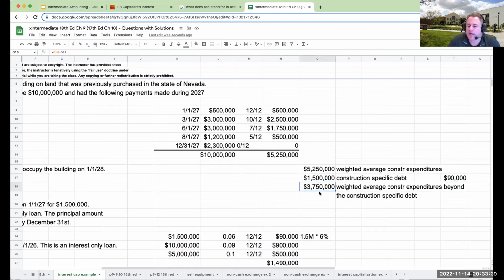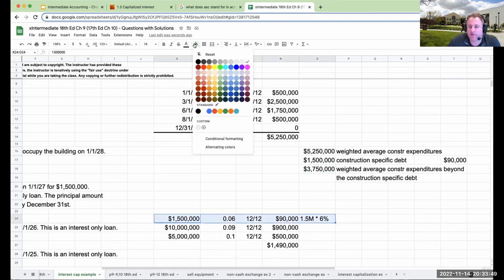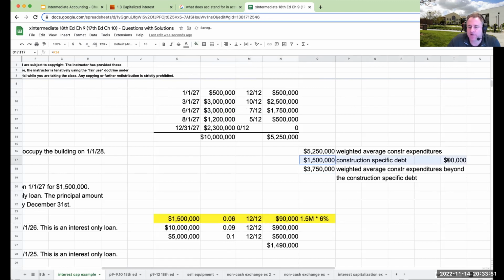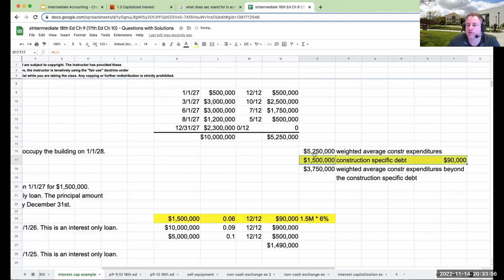Now, when I come down to this part over here, the 3,750,000, what I now have to do is say, okay, we've already allocated this. Remember, we allocate this construction specific debt first when we're doing interest capitalization. We know that we're paying 1.49 million in interest. The question is, how much of this amount should be capitalized for the construction costs?